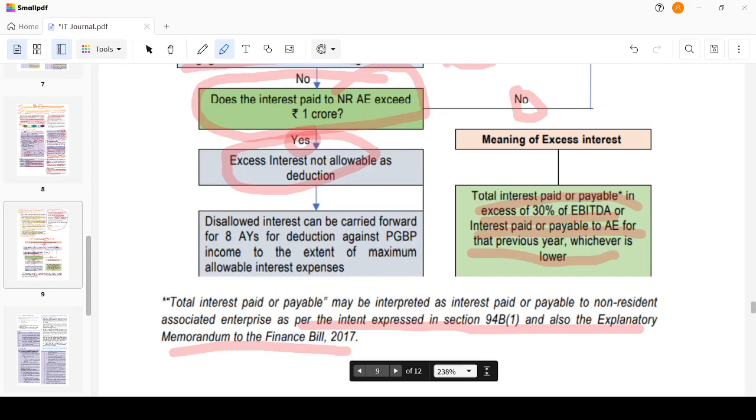Since the loan of 80 crores taken by NP Limited, an Indian company, from TL Inc. was guaranteed by ST Inc., an associated enterprise guaranteeing a loan to the lender which an Indian company gets, such debt shall be deemed to have been issued by the associated enterprise, and the interest payable to TL Inc. shall be considered for the purpose of limitation of interest deduction under section 94B. I'm just guaranteeing, I'm not directly giving, but still it is considered as if I'm directly giving the loan.